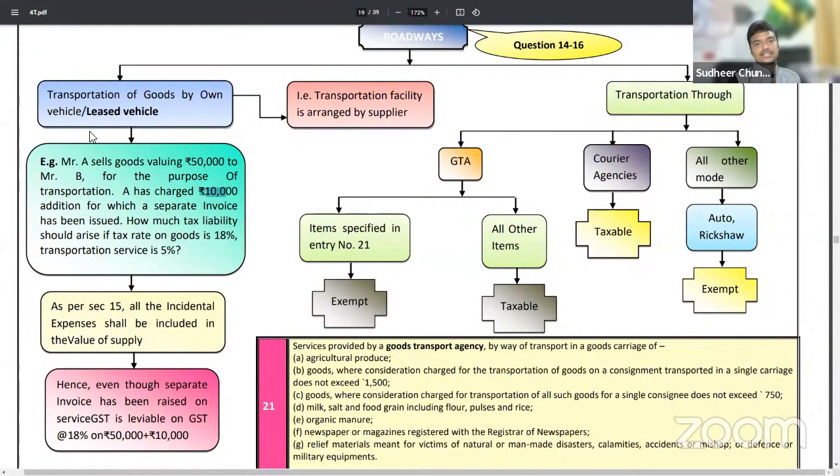Okay. Next. Transportation facility arranged by supplier, that's what I have explained here. Next, private transportation. Only GTA services will be taxable. Courier also will be taxable. All other modes, auto transport, auto freight, rickshaw freight, are fully exempted from GST. Then what will be taxable, sir? Only GTA and courier will be taxable.